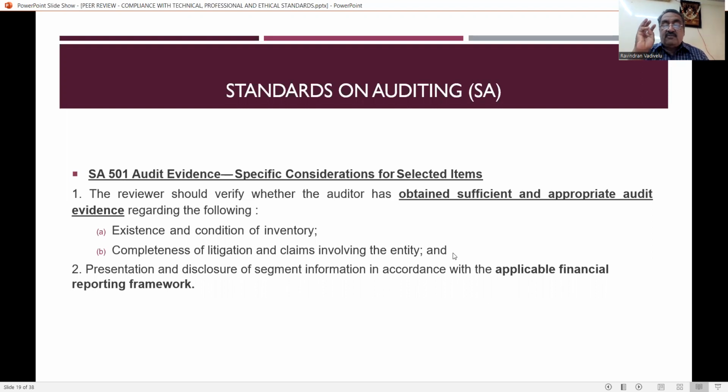So the stock verification, stock existence, stock quality, everything has to be properly evidenced to the auditor by the client. And if there is any legal litigation at the unit, and if there is any claim by the unit or against the unit, then everything has to be properly verified by the auditor, and it is the duty of the reviewer to verify whether these have been verified by the auditor or not. Also, presentation and disclosure of segment information in accordance with the applicable financial reporting framework.